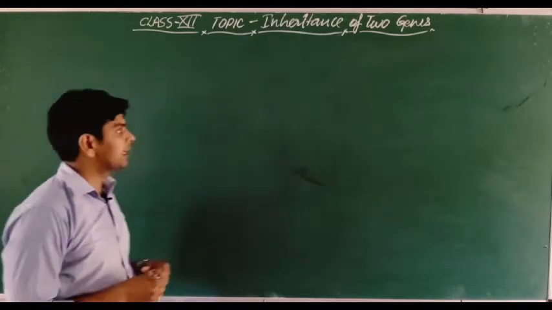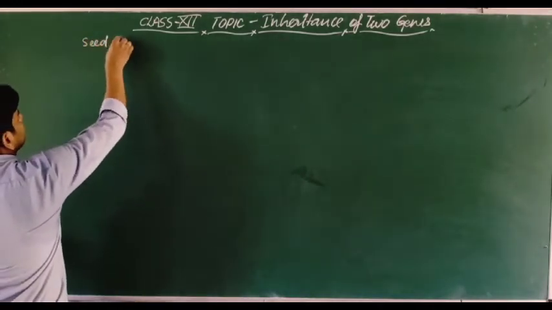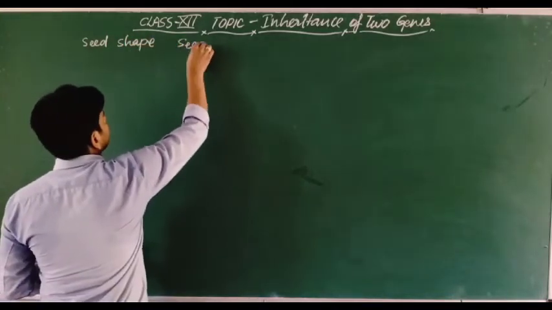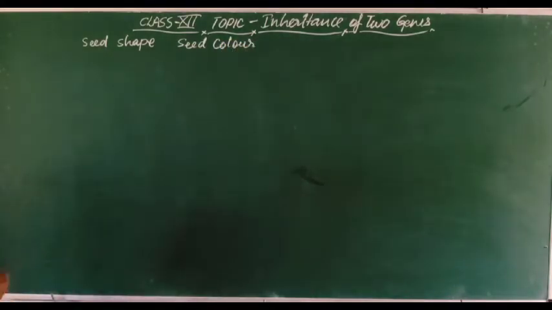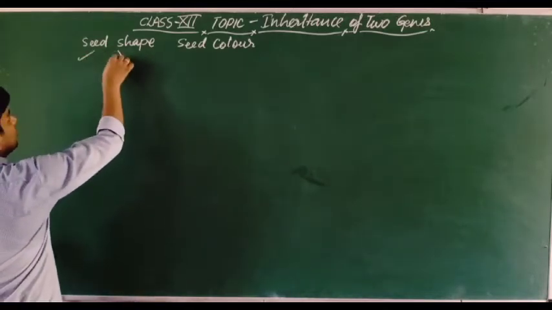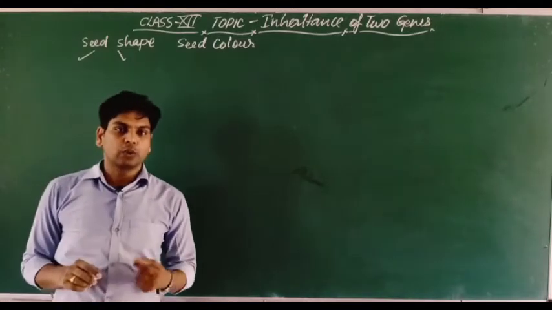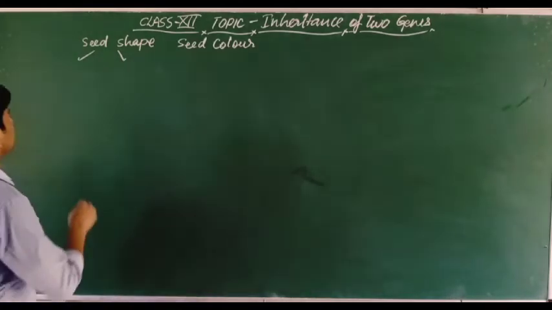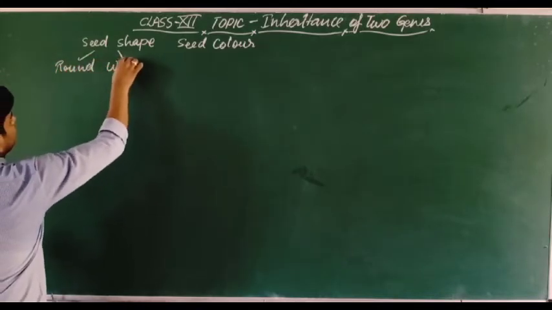So let's discuss here. If we take two characters, seed shape and seed color, these are the two characters, and each character has two traits. What are the two traits of seed shape? Dear students, in the pea plant you have seen that two types of seeds are found on the basis of shape: the wrinkled seed and the round seed.